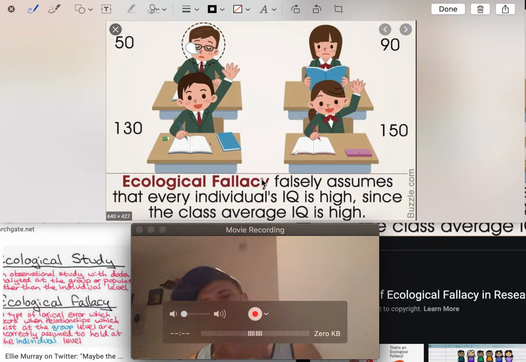even though the average is high. If we add all those together, we get 280, we get 400, right? And if we divide by four, if we add all these up, we get 400. Is that true? 180 plus 90 is 270, 280, 300, 370. Okay, 420. And if we divide 420 by 4, we get 105. So the average for the class is 105.